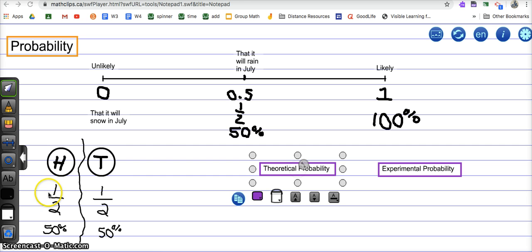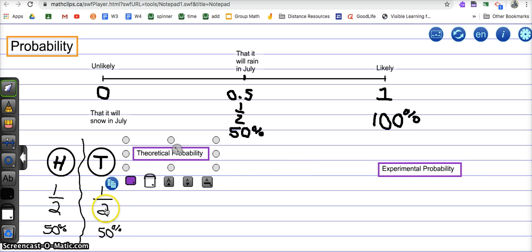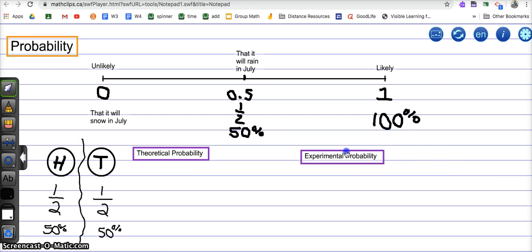So does that mean that every time you flip a coin it's guaranteed to be split down the middle 50-50? If you flipped it 10 times, are you going to get 5 tails and 5 heads? Well, no. And that's why we have theoretical. This is the theory, this is the calculation, that there should be a 50% outcome. But then we have experimental, and what really happens when we do this.